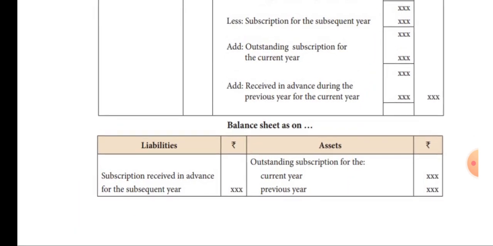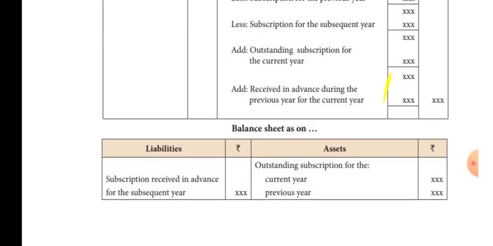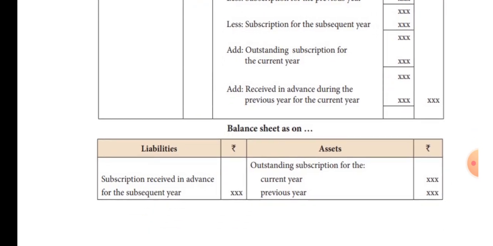And now coming to the treatment of subscription in the balance sheet. So here in the balance sheet, subscriptions received in advance pertaining to subsequent year have to be taken to the liability side, because we are liable to pay it in the next year. So that will come to the liability side. And outstanding subscriptions for the current year, outstanding subscriptions for the previous year have to be taken to the asset side of the balance sheet, because they belong to current year.